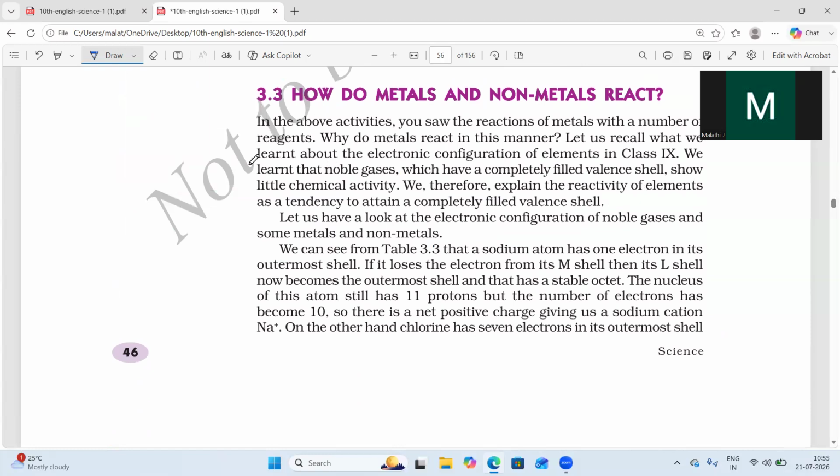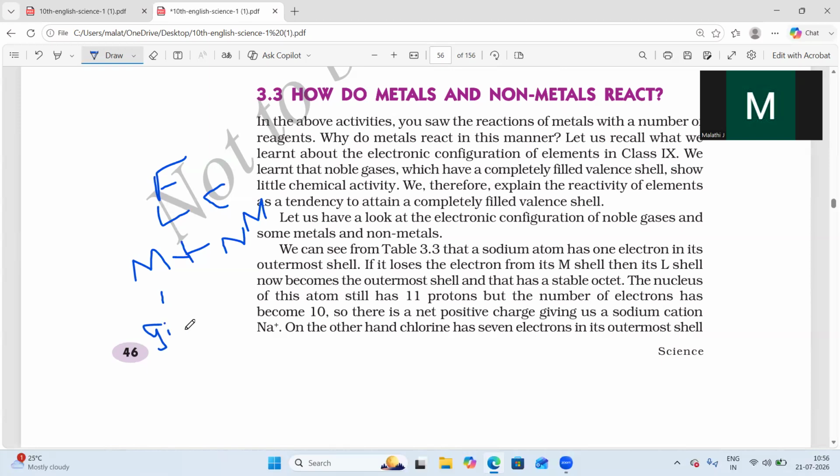Next, how do metals and non-metals react with each other? Before going to this topic, you should know the electronic configuration. When a metal reacts with a non-metal, the chemical reaction happens by giving and taking of electrons.